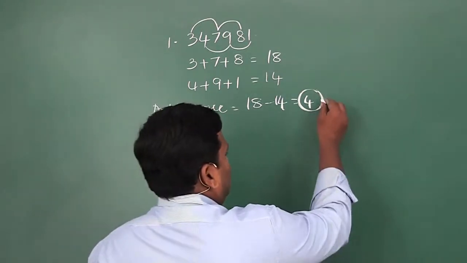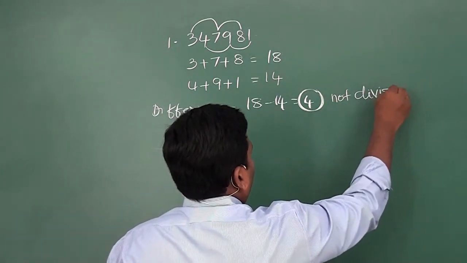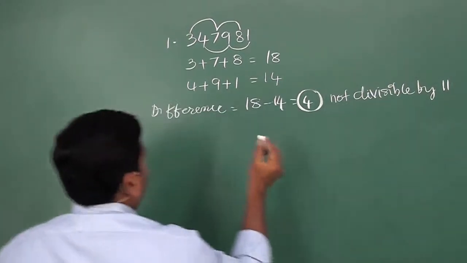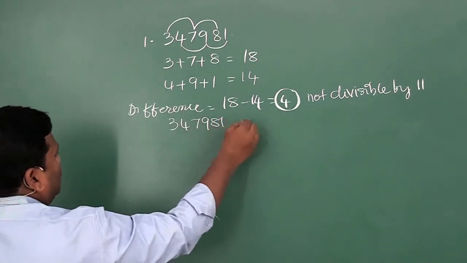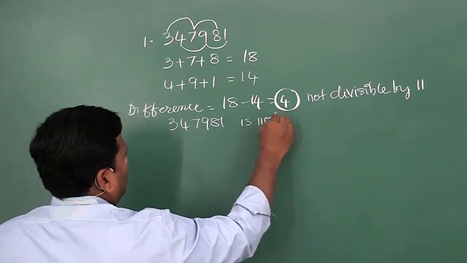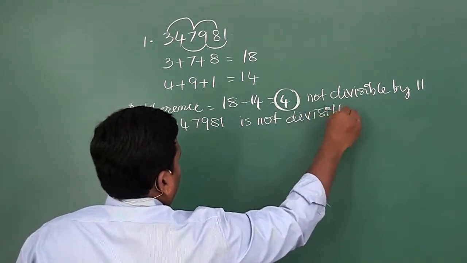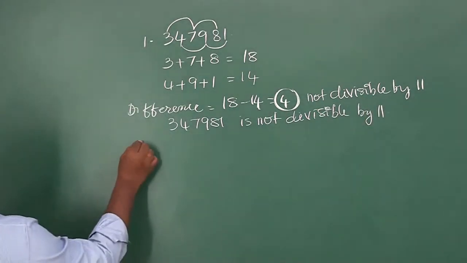No. Therefore 4 is not divisible by 11. Therefore the entire number 347981 is not divisible by 11.